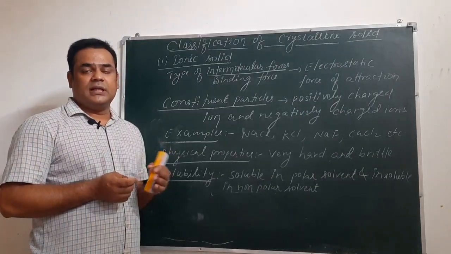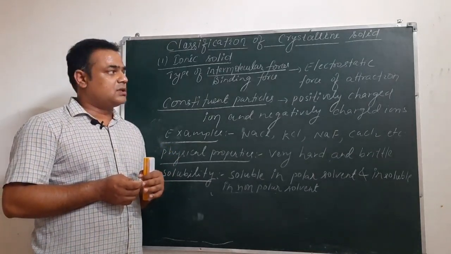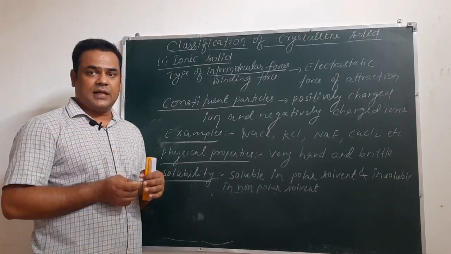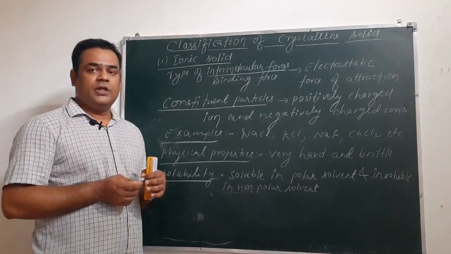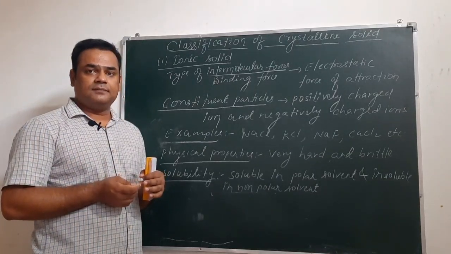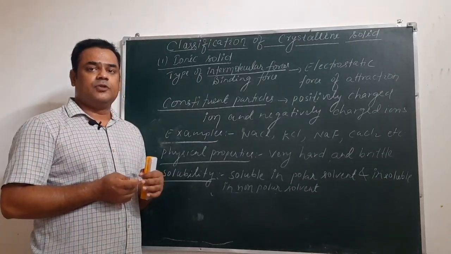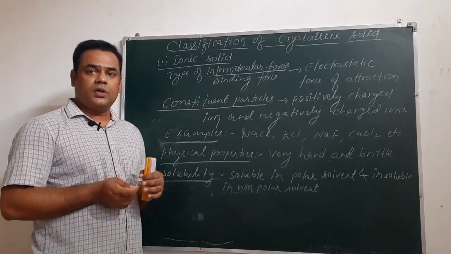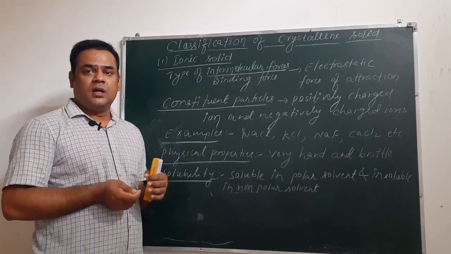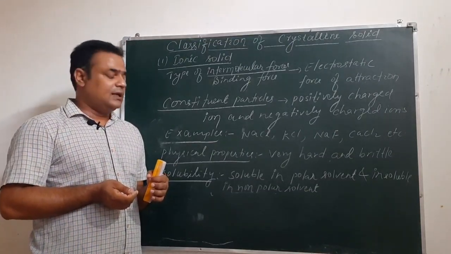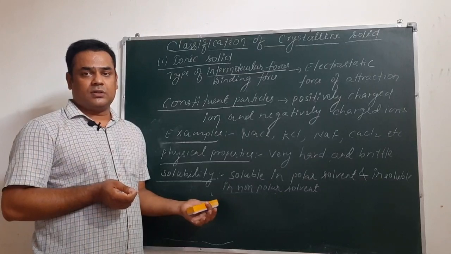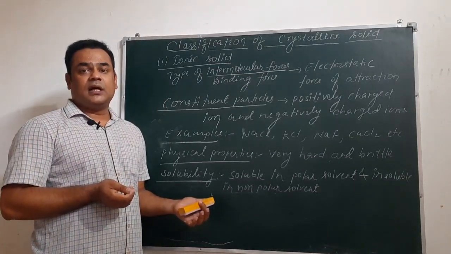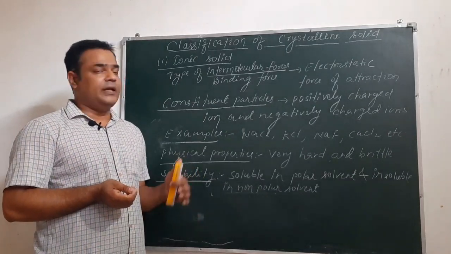and obviously an ionic solid will be polar because it consists of positively charged cations and negatively charged anions. So this is polar, and when we dissolve this in a polar solvent like water, it will be soluble in water. But if we dissolve the same ionic solid in a non-polar solvent like kerosene, benzene, petrol, etc., then it will be insoluble, because all these kerosene, petrol, diesel, benzene are non-polar solvents and ionic solids are polar.